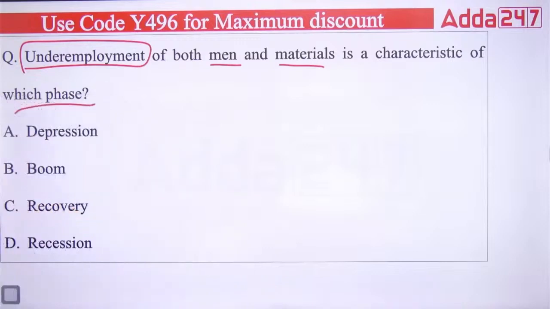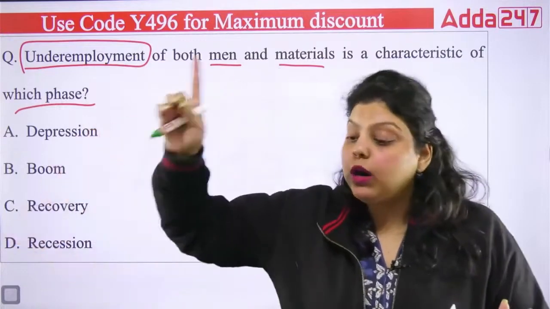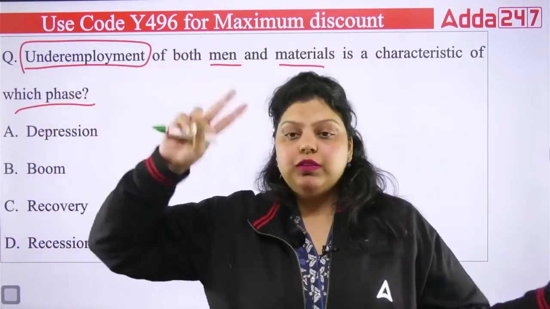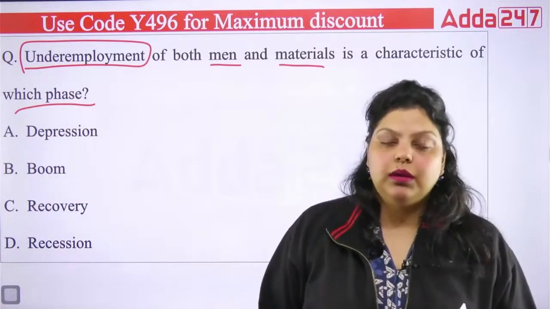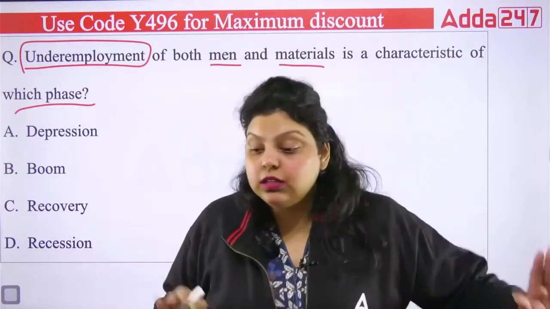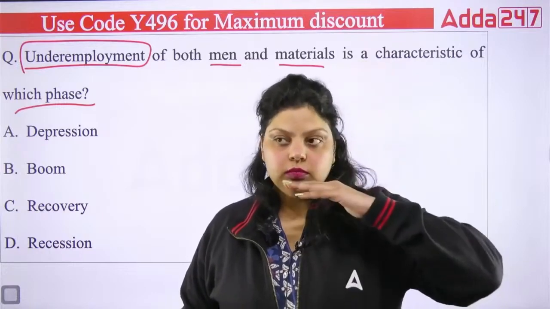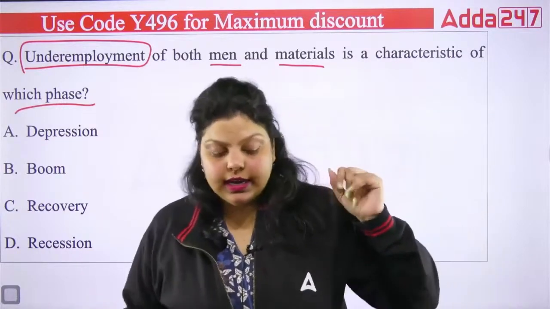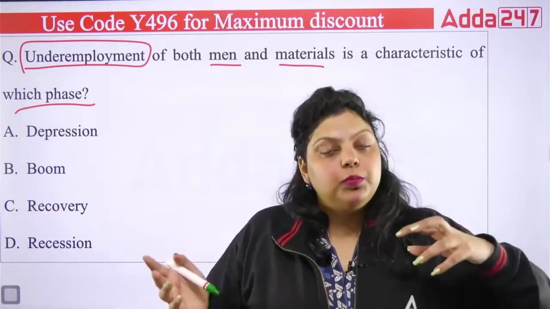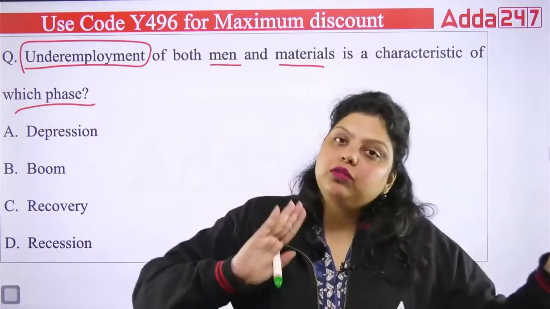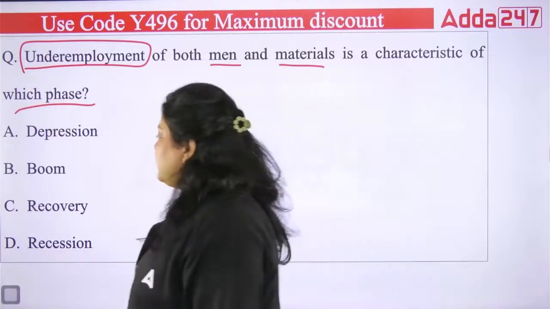Okay, but here we have underemployment. What is underemployment? Unemployment means you are willing to work, skilled, physically and mentally fit, looking for a job but still not getting one. Underemployment means you got a job but you have to lower your level. You deserve a much better job, with more money than you are getting right now, but you have to settle for less. That is underemployment. And this happens when there is a depression.